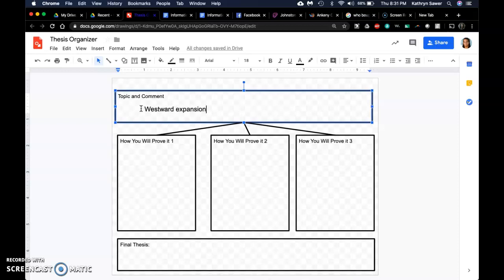The next step is to tell what you think about that topic. Some of you, it's going to be about the causes or the effects, or the comparison from then to now, or important people or battles. In this case, I'm researching the effects of something. So I'm going to say that westward expansion affected many people.